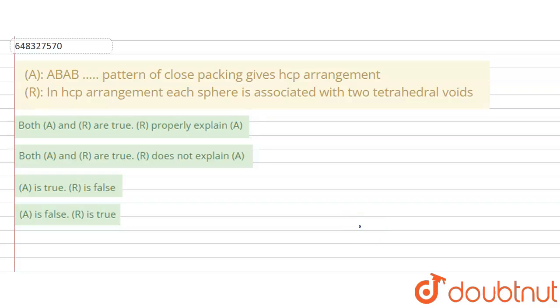Hey everyone, so the question we have got today: ABAB pattern of close packing gives CCP arrangement. First we have the assertion that ABAB pattern of close packing gives CCP arrangement, and the reason we have got is that in CCP arrangement each sphere is associated with two tetrahedral voids.